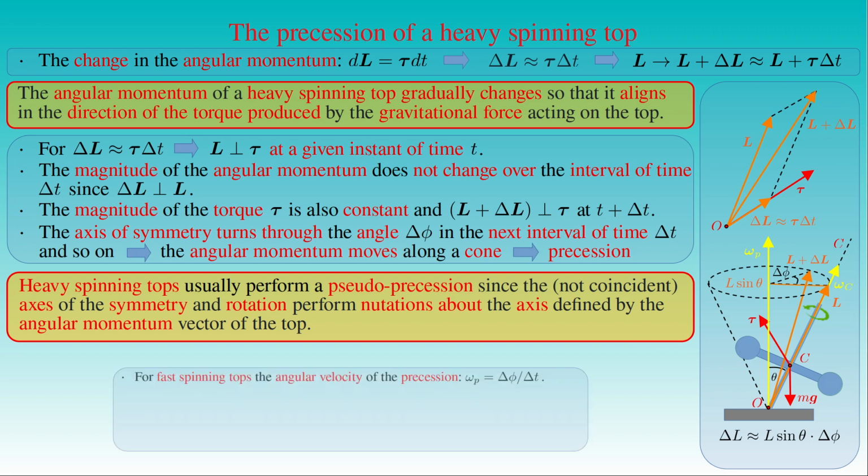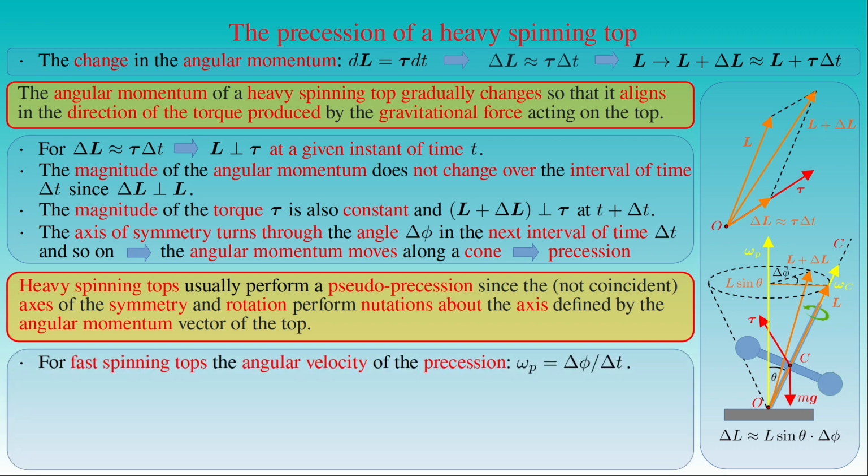In the case of fast spinning tops, the nutations can be neglected and we can determine the angular velocity omega p of the precession given by the ratio of the angle delta phi to the interval of time delta t. We already saw that the magnitude of the change delta L in the angular momentum is equal to the magnitude of the angular momentum L times sine theta times delta phi, which can also be written as the magnitude of the torque tau times the interval of time delta t. Then the ratio of delta phi to delta t is given by the magnitude of the torque tau over the product of the magnitude of the angular momentum L and sine theta.